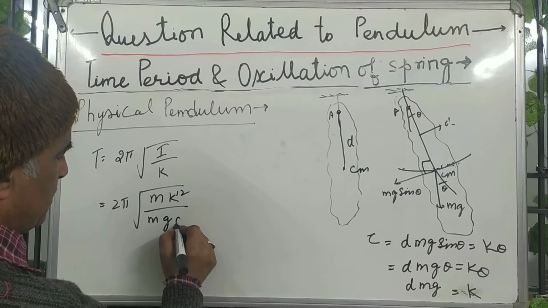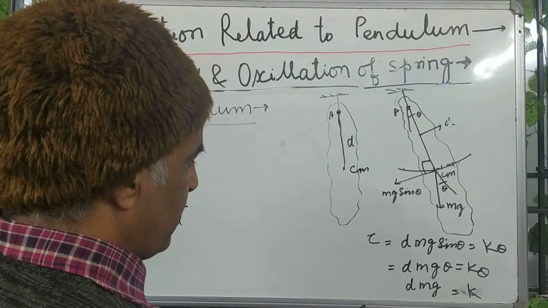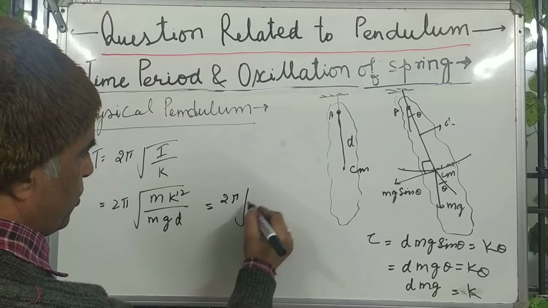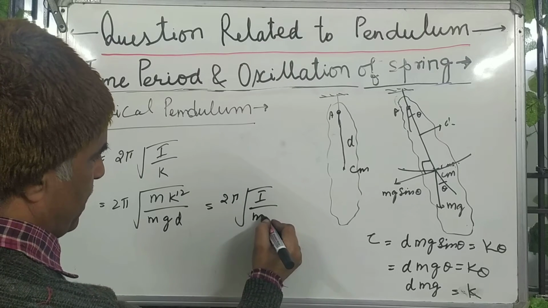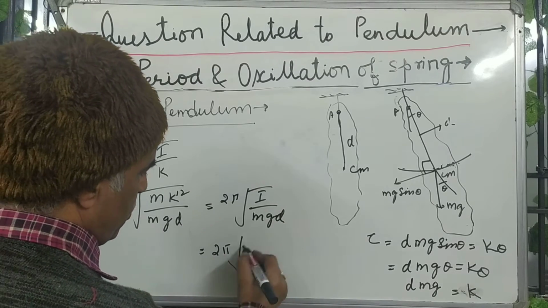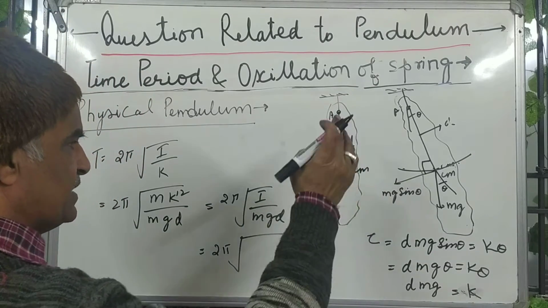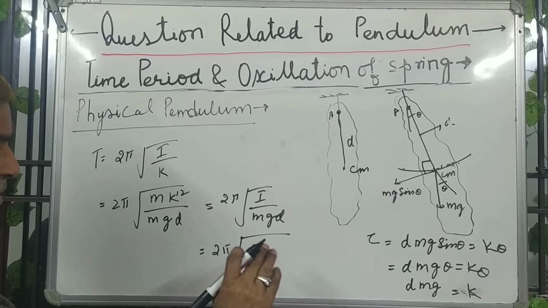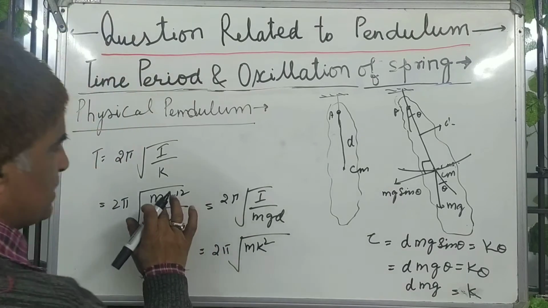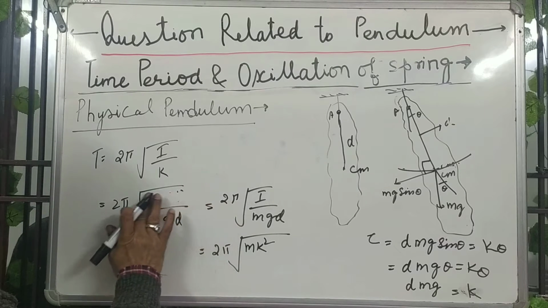So you may write 2 pi root of I upon mgd, or 2 pi and the moment of inertia about this equals the moment of inertia about the center of mass, m k square. This is wrong, I am missing something over here, I am sorry, this is not correct.